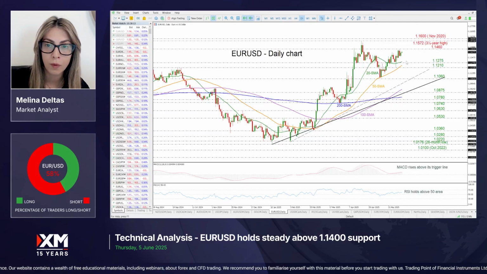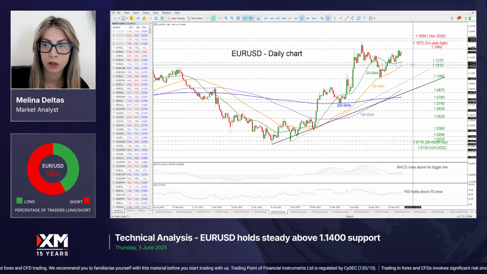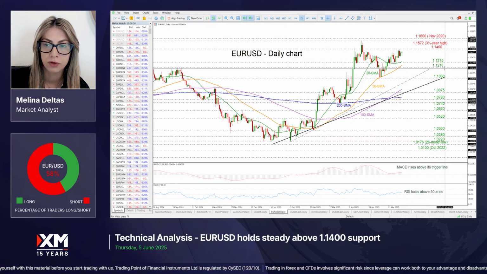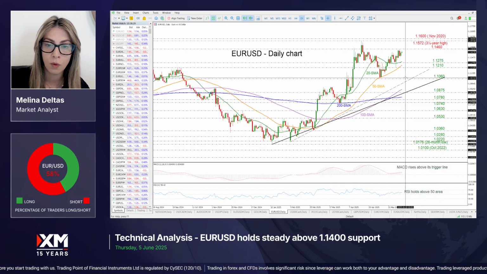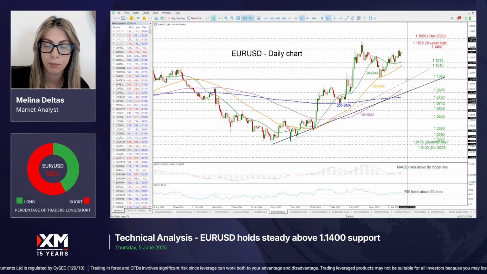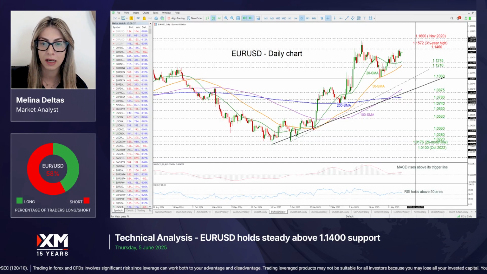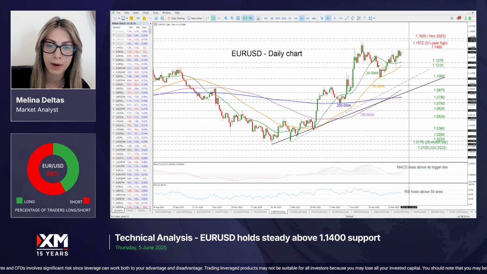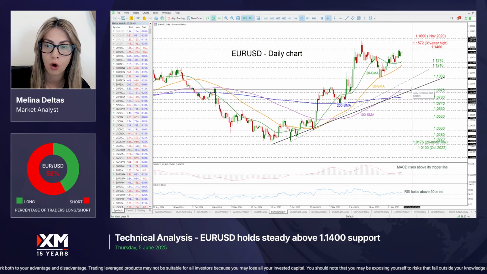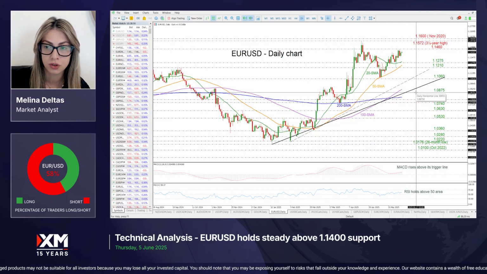Alternatively, on a drop lower, it may find first support near the 3-day SMA in the 1.1275 area, ahead of the 50-day SMA at 1.1245 and also the previous bottom around 1.1210. Even lower, this medium-term ascending trend line near the 1.1060 support may see declines, but if there is a drop below it, then the price may test this uptrend line and the 100-day SMA around the 1.09 round number and slightly lower the 1.0875 zone.